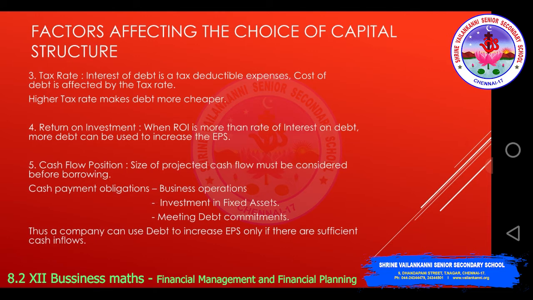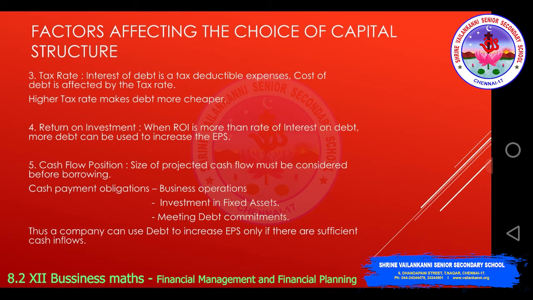Then return on investment. When return on investment is more than rate of interest on debt, more debt can be used to increase the EPS. So we had seen example 1 and example 2. If return on investment is more, debt can be used. If return on investment is less than the cost of debt, definitely you should not use too much debt.